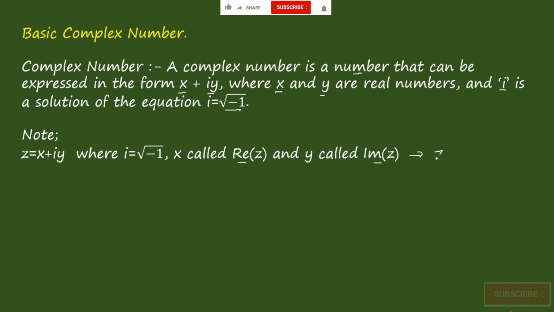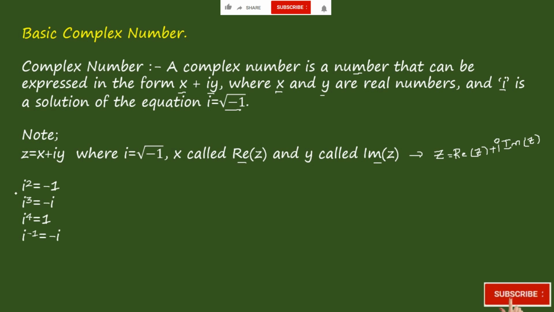Then we can write z is equal to real part of z plus i into imaginary part of z. One more thing to remember: i square is equal to -1, i cube is equal to -i, i power 4 is 1, i power -1 is equal to -i. In a lot of problems you'll be getting this type of values. i can also be presented as j.